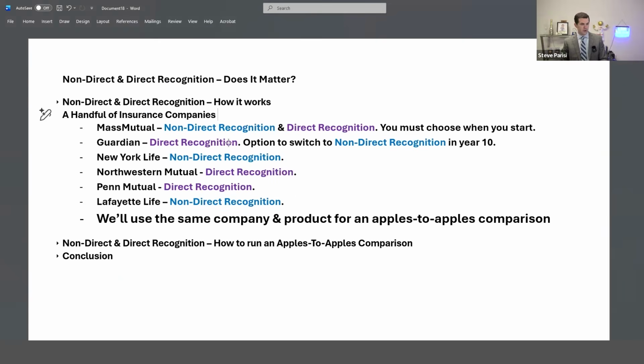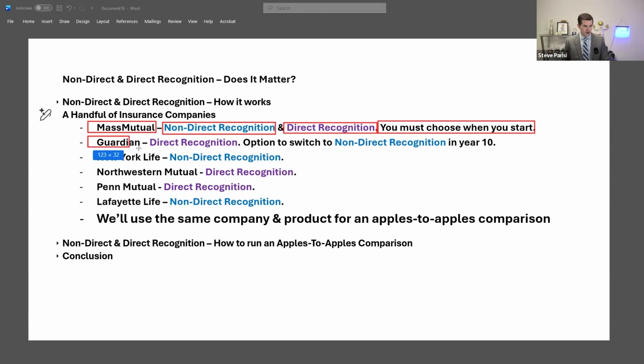and what they practice. So starting with the four major mutual companies, if you look at MassMutual, they offer both non-direct and direct recognition. The thing is, you have to choose when you start the policy. And whatever option you choose, you're locked into for life. If you look at Guardian, it will always start out as direct recognition. However, they do give you the option to switch to non-direct recognition in policy year 10. It's a one-time opportunity you have to do this. If you do that, though, the loan interest rate changes from fixed to variable.